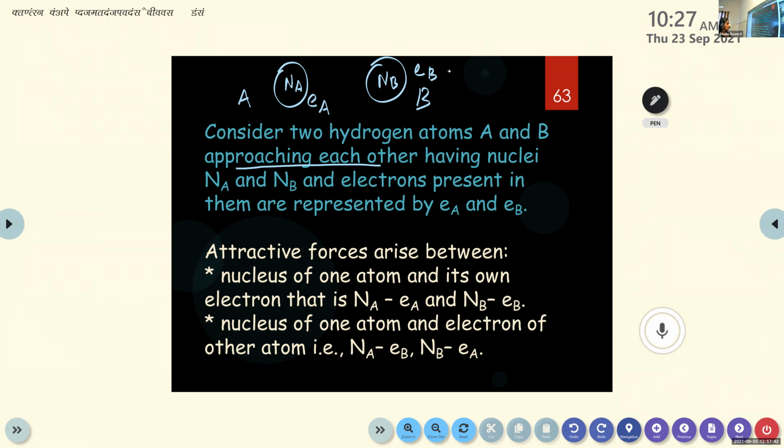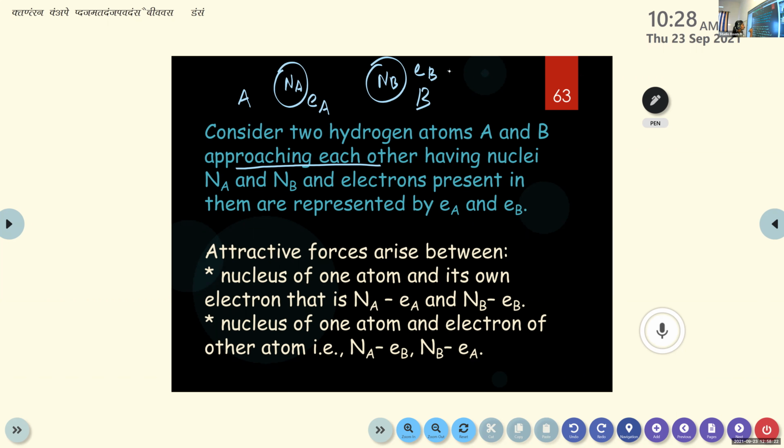Okay, clear, children? Consider two hydrogen atoms A and B approaching each other having nuclei Na and Nb, N is capital, a and b are small letters. N for nucleus, Na and Nb, and electrons present in them are represented by Ea and Eb. Now we are discussing the different types of forces acting on these two hydrogen atoms. On bond formation, there are different forces that exist between or within the atoms themselves.